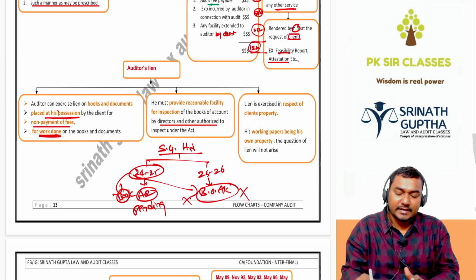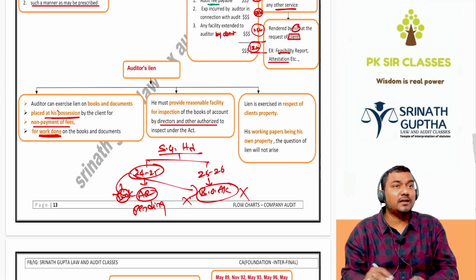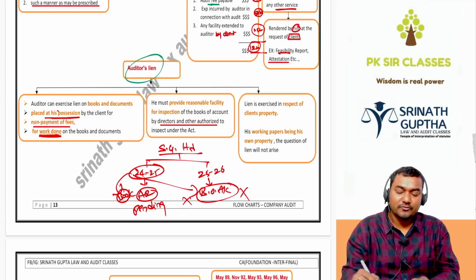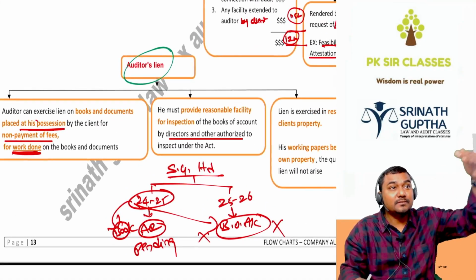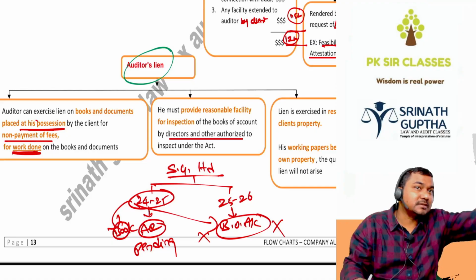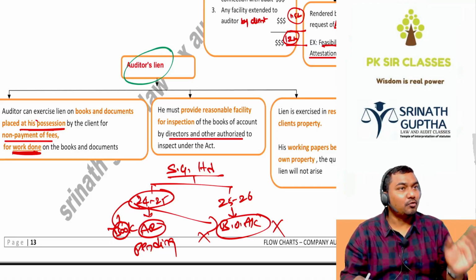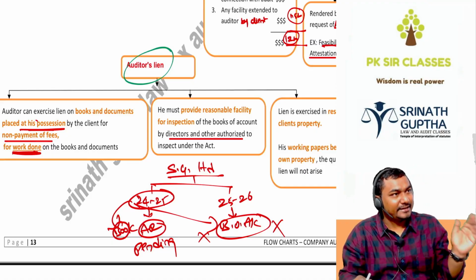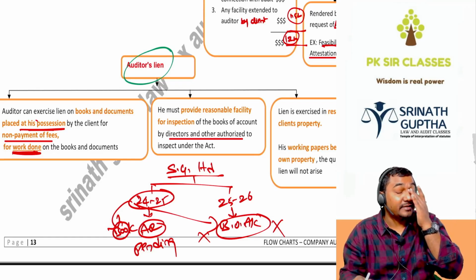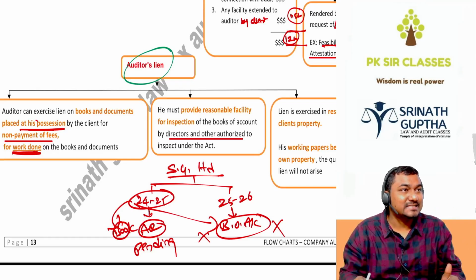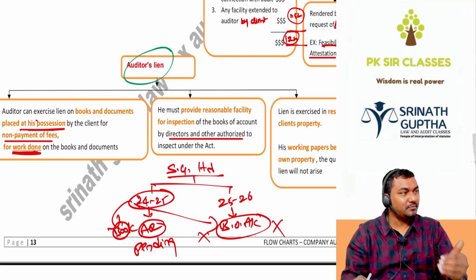Next, the auditor can exercise a lien on the client's books for non-payment of fees, but we can exercise the lien only on those books on which work is done and on which fees are pending. Moreover, we cannot take it forcefully. If the client is giving, we can take the lien on the books of the client. And if the client is asking for any clarification, we have to provide access to the client for the purpose of verification, even of the books in our place.